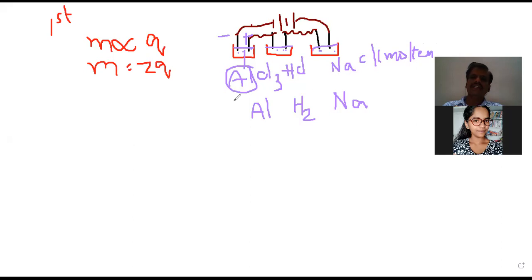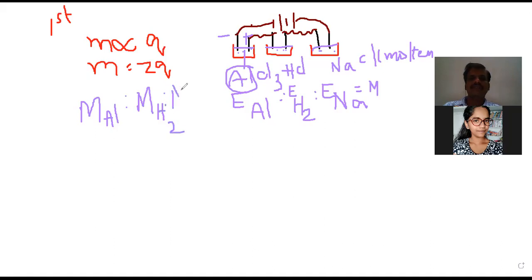Okay, then according to Faraday's laws of electrolysis, the ratio of the masses deposited, that is the mass of Al that is deposited, to the mass of hydrogen that is evolved, to the mass of sodium metal that is deposited, is equal to the ratio of their equivalent weights.